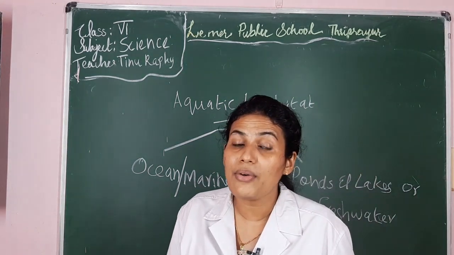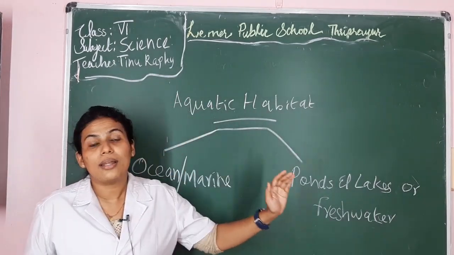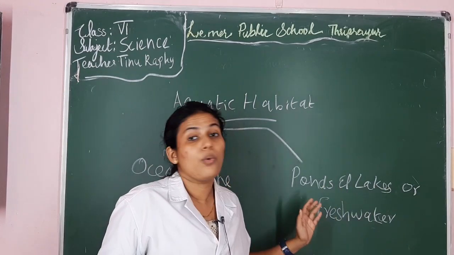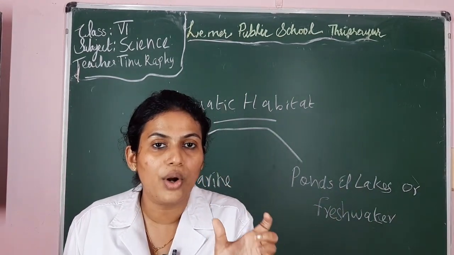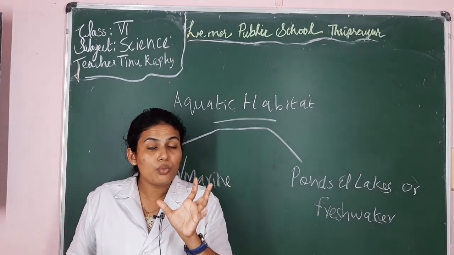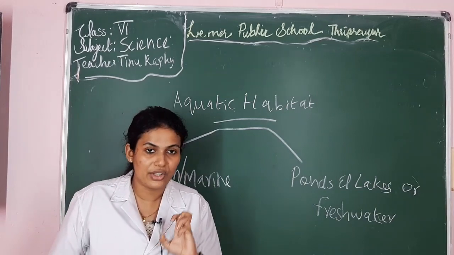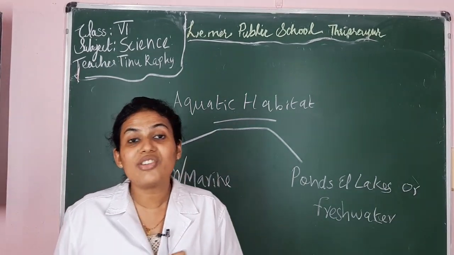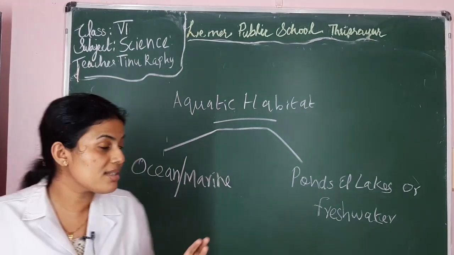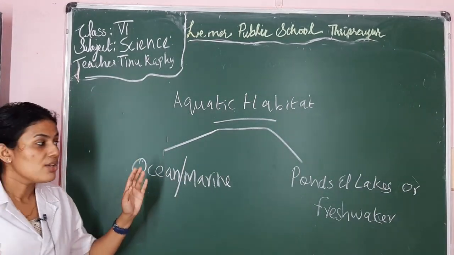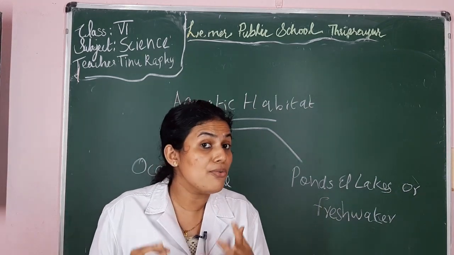Now we will learn about the second type of aquatic ecosystem, that is ponds and lakes, or the freshwater ecosystem. When we hear the word freshwater, we understand that the water doesn't have any salinity. That means it is not salt water in nature. So the water in the ponds and the lakes is not salty. The salty waters are seen in oceans, isn't it? So the ponds and lakes have fresh water.